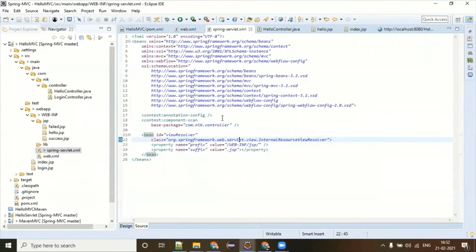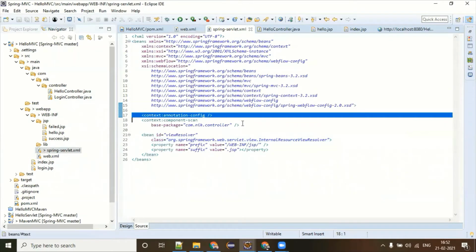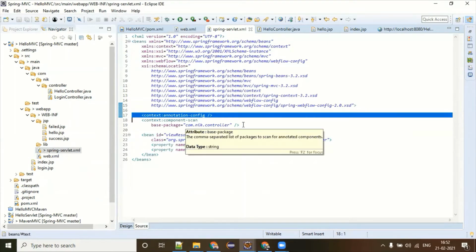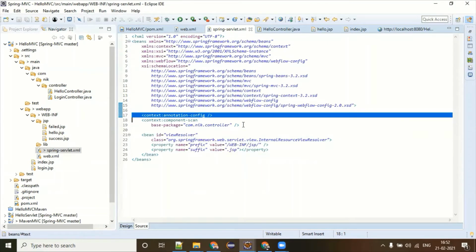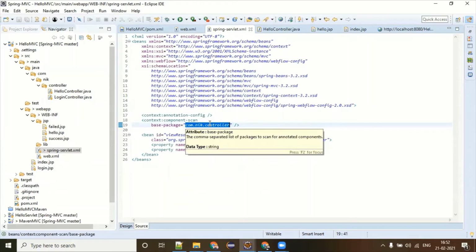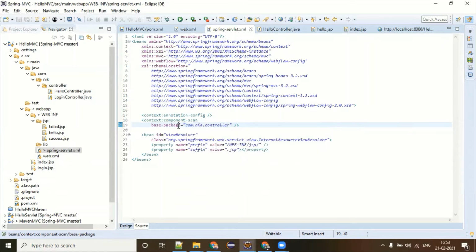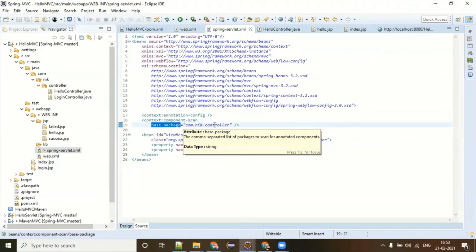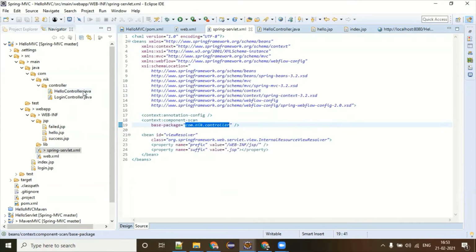Spring-servlet.xml is saying, okay, hey, I'm using annotation configuration and I can't help you with which controller is for you. There might be 100 controllers in your system. This guy is saying, I will not help you with where your request method is, or who will process your request. The only thing I can help you with is the base package given to me. So he's saying, start going to the com.nic.controller package and look at all the controllers, to find which controller has your request.